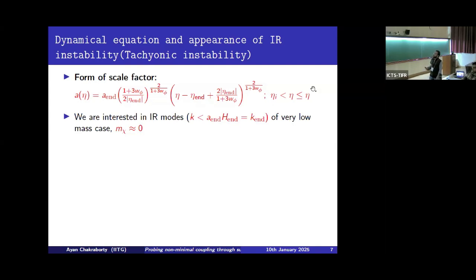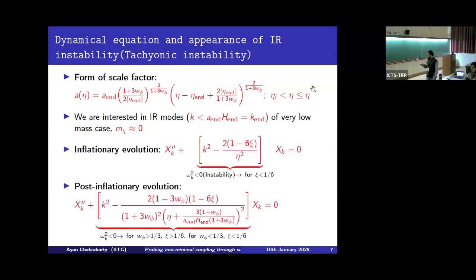So in this work, I shall mainly concentrate on the higher modes or the long wavelength modes and very low mass case of the scalar field. And subject to this particular form of the scale factor, we have the inflationary and the post-inflationary evolution of each field mode, which is given by these two expressions.